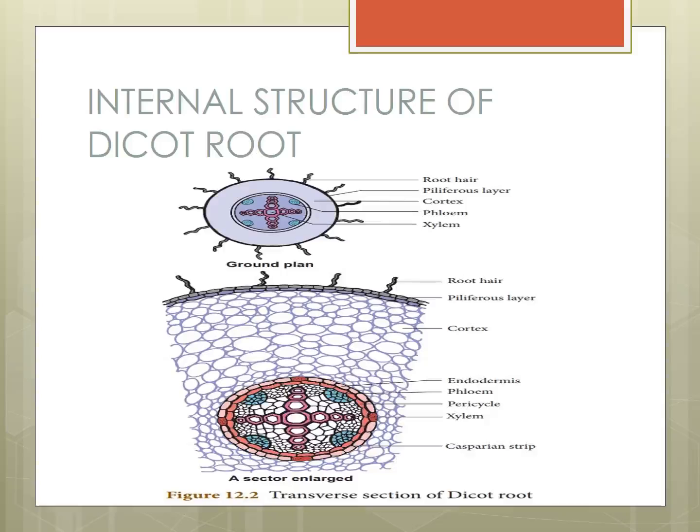Okay. Next one, pith. A young root contains pith, whereas in an old root pith is absent. Old root, pith is absent. Young root, pith is present. Okay? The more days pass, with water coming and sometimes water not there, the root will dry. The old root is like that.